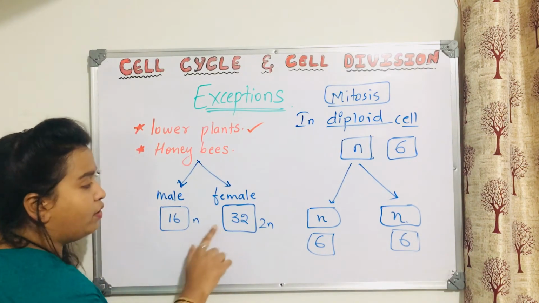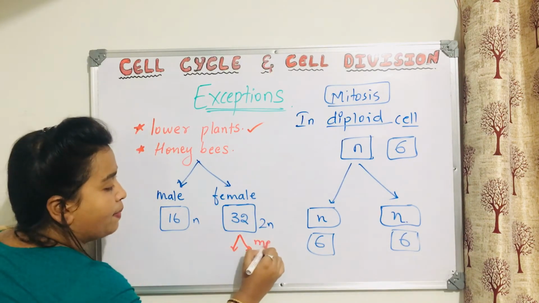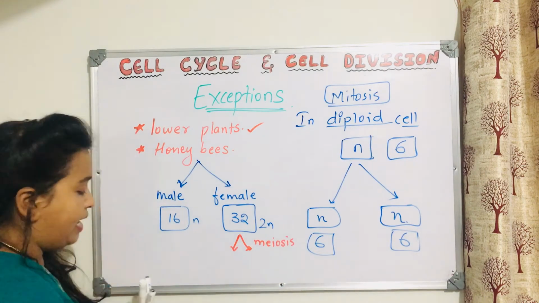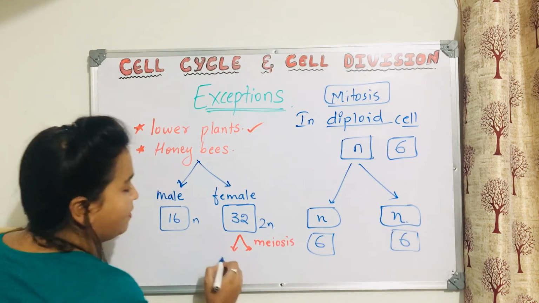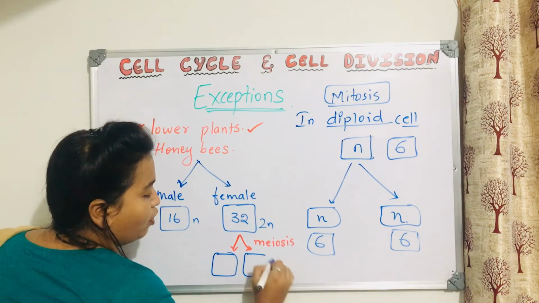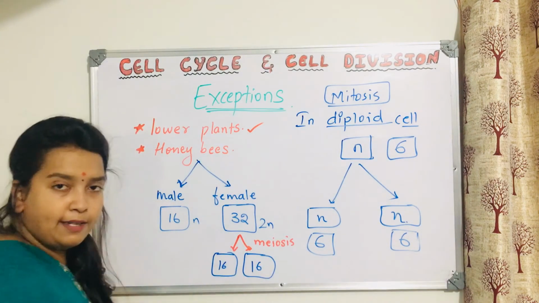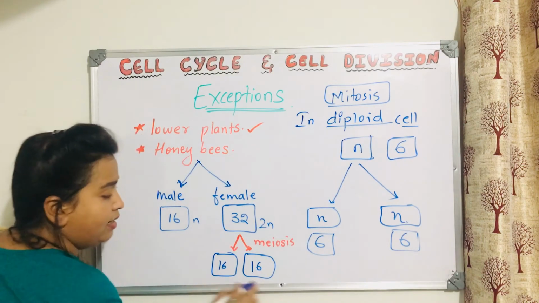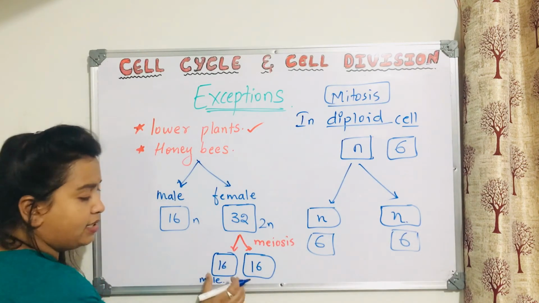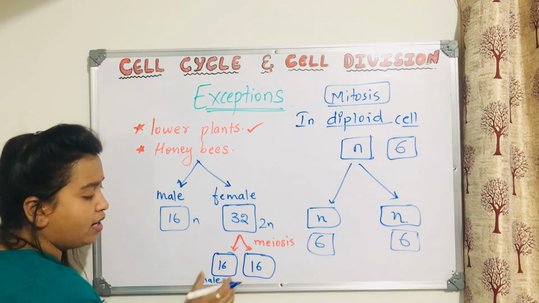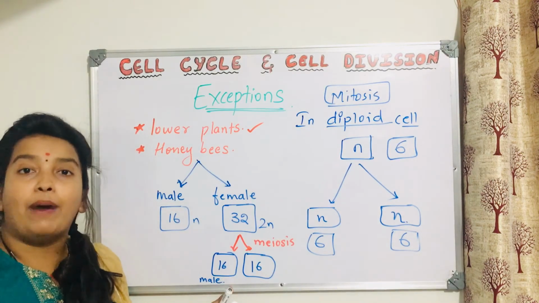See, this female will undergo division, and that is meiosis. It undergoes meiosis, and it will form what? If it is meiosis, it will form 2 cells. And what will the number of chromosomes be if it is meiosis? Half the number of chromosomes, 16 and 16, correct? So this 16 can be male, and the other 16, whatever the number of chromosomes you find here, some cells divide. Some cells undergo parthenogenesis.